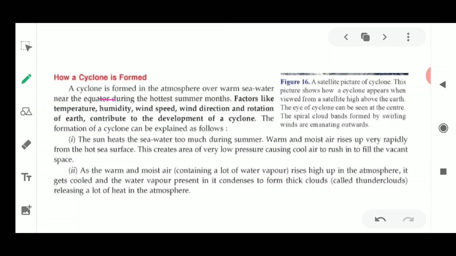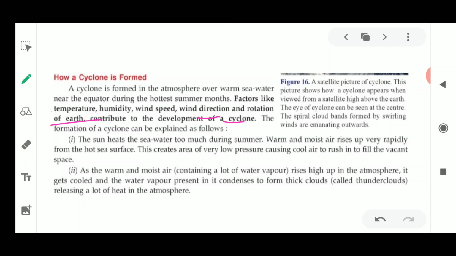summer months. Factors like high temperature, high humidity, wind speed, wind direction, and rotation of the earth contribute to the development of the cyclone. So a cyclone is always developed because of these factors: the temperature must be high, then humidity is higher, then wind speed is higher. Because of this the wind directions are also developing, then it is affected by the rotation of the earth, and it leads to the formation of a cyclone.